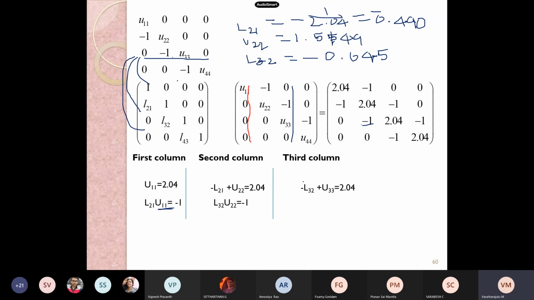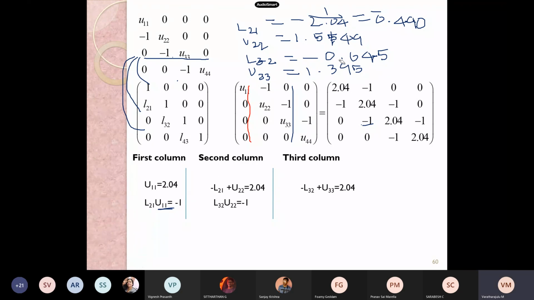Then what would be the answer for U33? 1.395. Minus of minus becomes plus, therefore 2.04 minus 0.645.